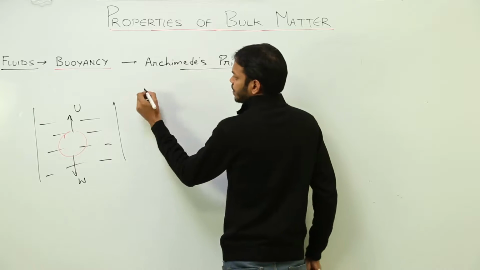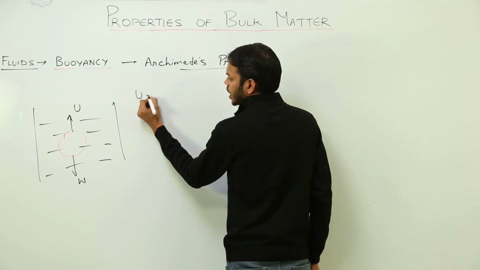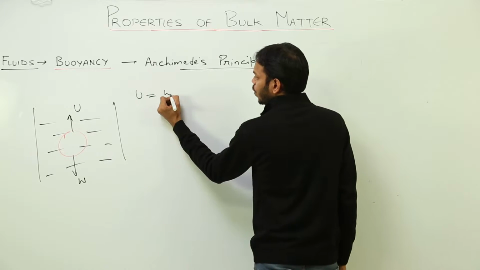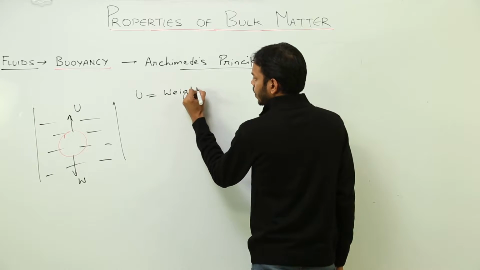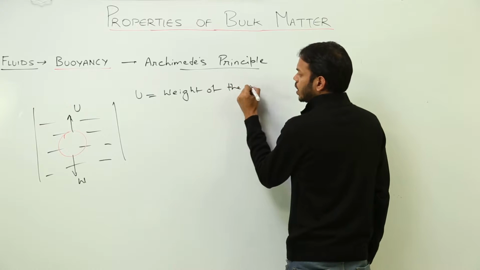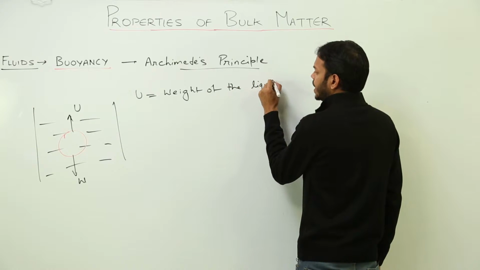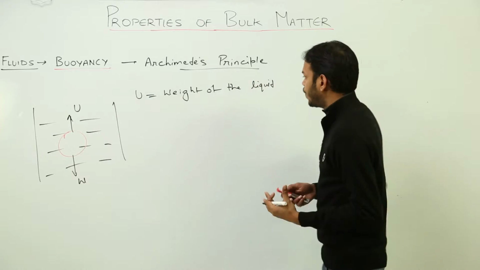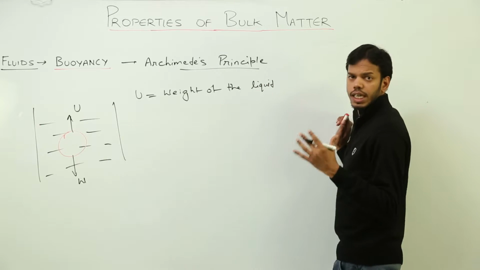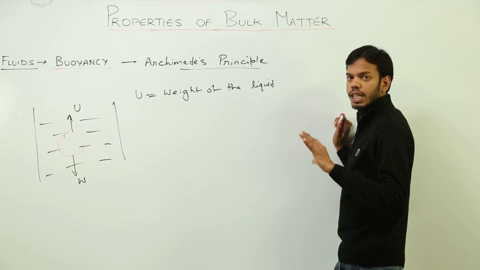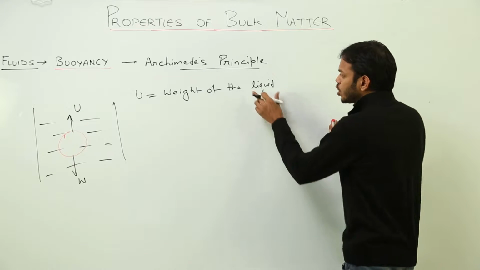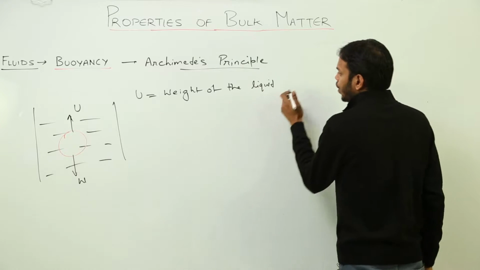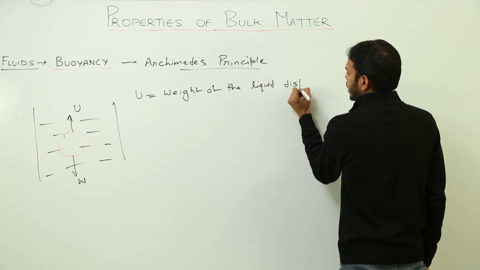So the principle states that the upward thrust or upward force experienced by the body is equal to the weight of the liquid. Basically, right now we are doing fluids, and liquid is in the category of fluid. So Archimedes' principle is majorly used in the case of liquid only, but otherwise it's applicable to fluids. If you want to write fluid instead of liquid here, you can do that. Weight of the liquid displaced.